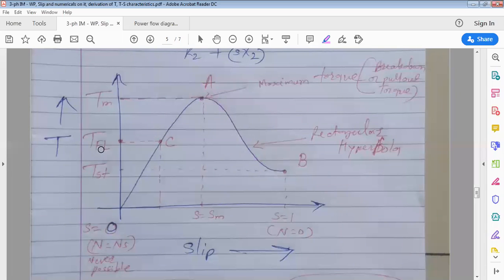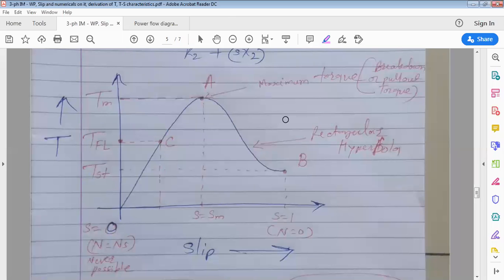Now what about full load torque? Here if you observe, I have shown full load torque is greater than starting torque. The reverse also can be possible. That depends on rotor resistance. So depending on rotor resistance, full load torque can be greater than starting torque or less. So, clear torque slip characteristics.